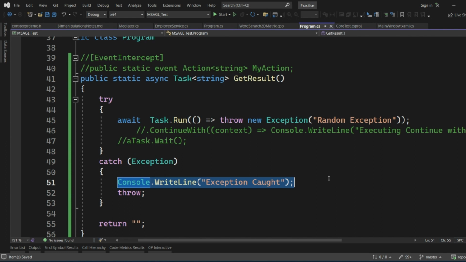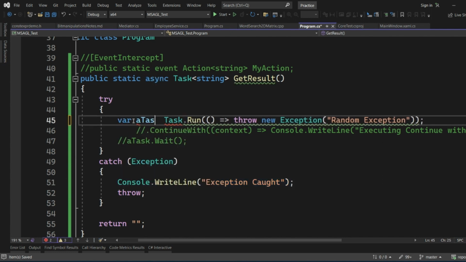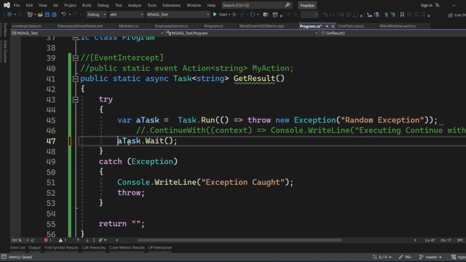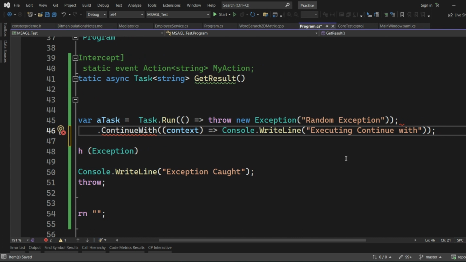this particular statement gets printed either while using the await statement or using the wait statement or doing the result. Or the other way to do is we get a task and we will do task dot result. When we do like that, also we are trying to get the result out of that particular task. I will try to add one more interesting thing. I will just try to add continue with along with this task execution.